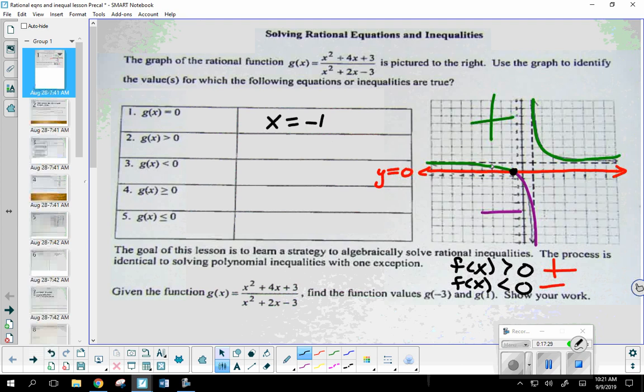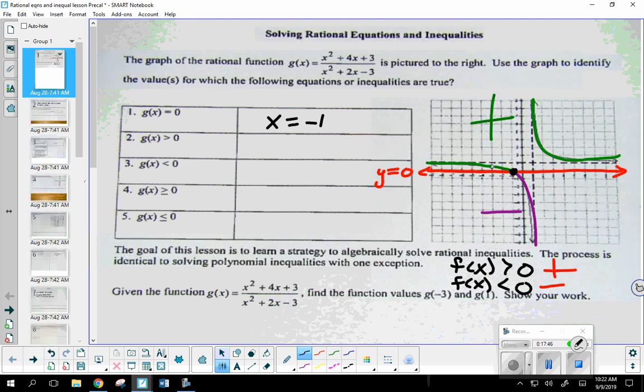Just like we did a moment ago, when I set that equal to 3, if I were to set that guy equal to 0 and solve, we should be getting -1. We just solved the rational equation. We're just using the graph. Now, numbers 2 through 5, these are my inequalities.